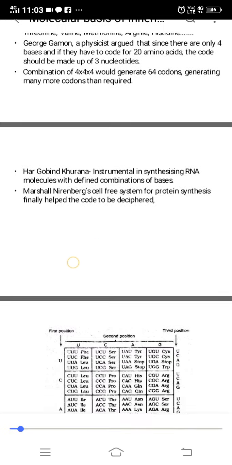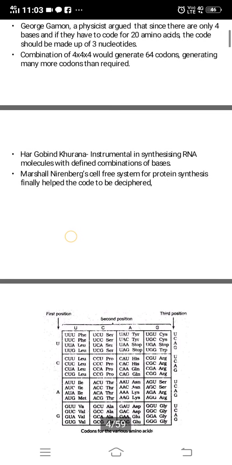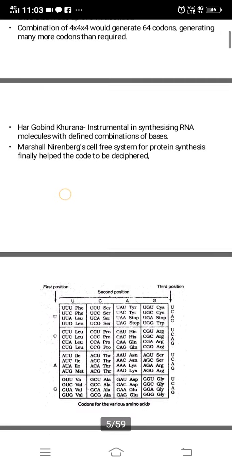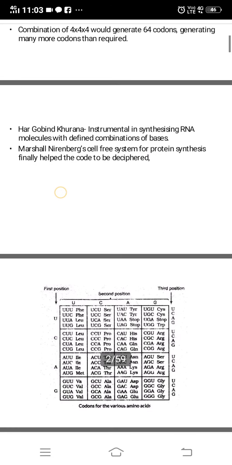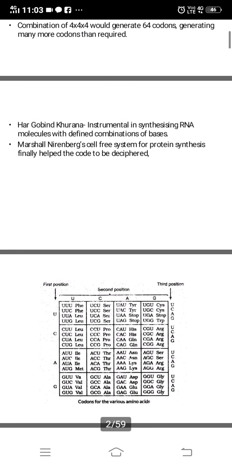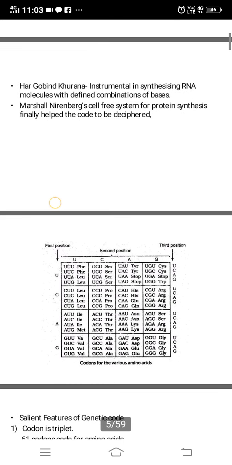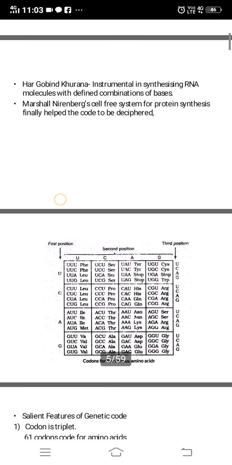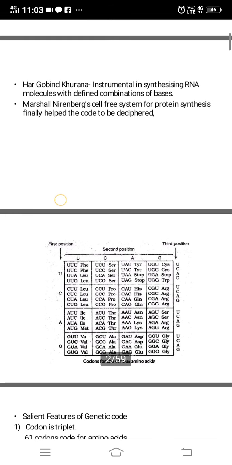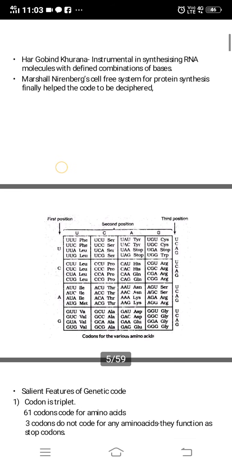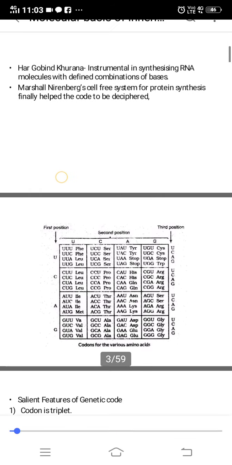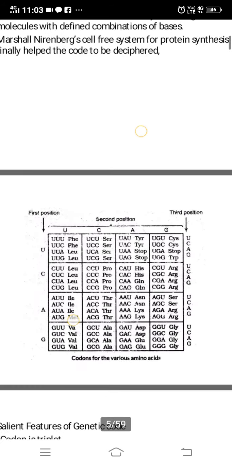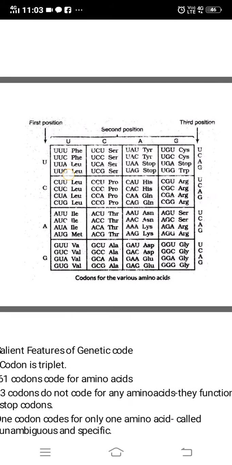Then Har Gobind Khorana was instrumental in synthesizing RNA molecules with defined combinations of bases. He gave the defined combination of bases, so which base combination would code for which amino acid. And Marshall Nirenberg, in a cell-free system, found out for protein synthesis which amino acid is coded by which bases. So all these scientists together found out the way of deciphering. Deciphering means reading the genetic code.